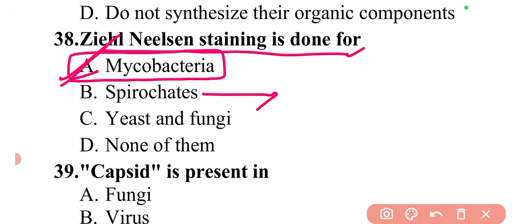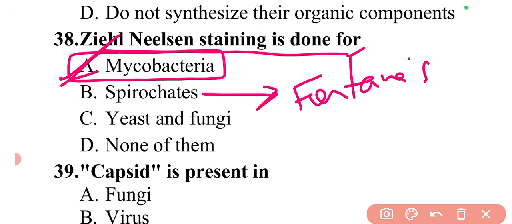Then spirochetes are also important. We had a question previously. For spirochetes, it is Fontana's method. Fontana's method or Fontana staining is used.